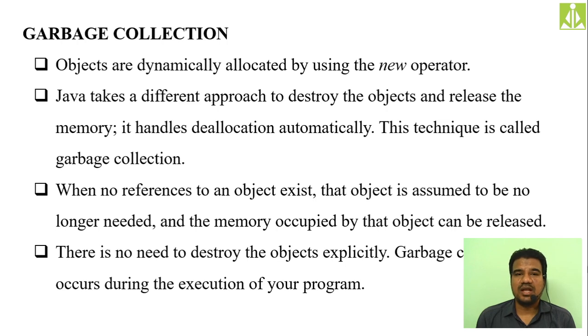So when you create the class reference it stays inside the stack, and when you use the new operator followed by the constructor call, it takes the memory from the heap and allocates that memory to the object reference. So objects are dynamically allocated by using the new operator. Dynamically allocated means allocated with memory using the new operator.